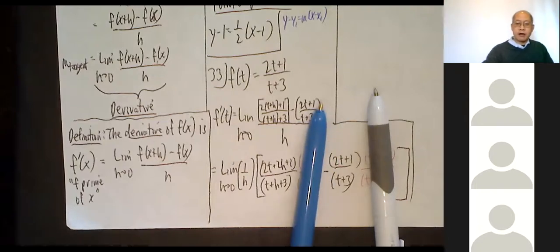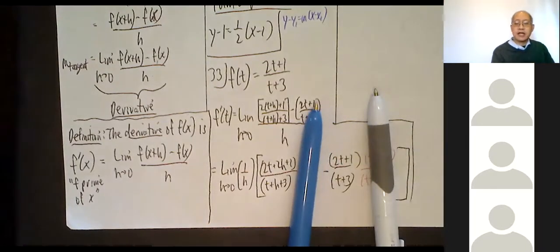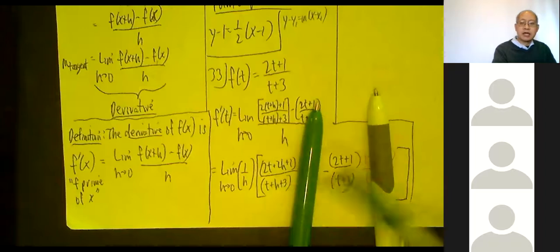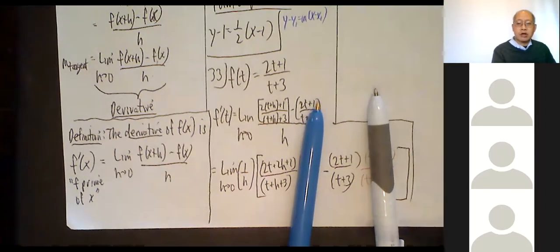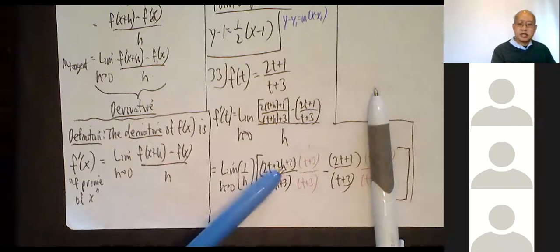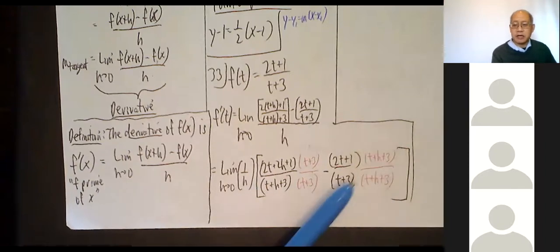Okay, so right now, I have this minus this. I need a common denominator. So the common denominator is just t plus h plus 3 times t plus 3. So I multiply this left side by t plus 3 over t plus 3, right? And the right side, I multiply top and bottom by t plus h plus 3. There it is, t plus h plus 3 over t plus h plus 3.